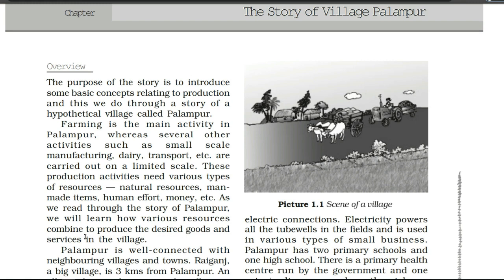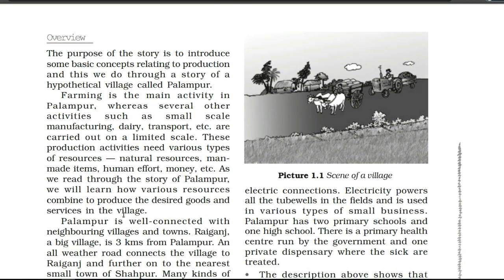So here in the village Palampur, of course farming is the main activity. Most of the people of this village are involved in farming activity and their production is coming from farming. Other activities are also there, like small scale manufacturing, dairy, transport, etc., and all these activities are carried out on a limited scale. We are getting production through different activities, and the resources which we need are divided into various types like natural resources, man-made items, human effort, money, etc.